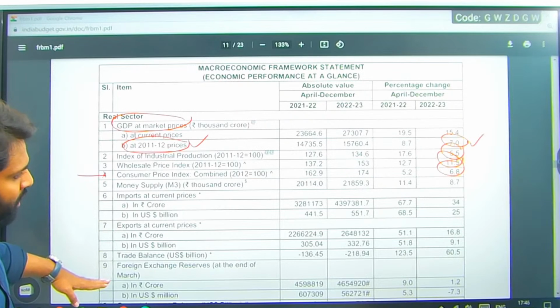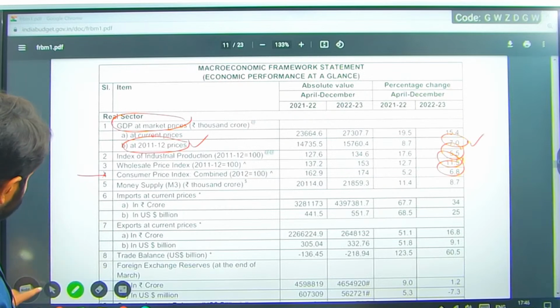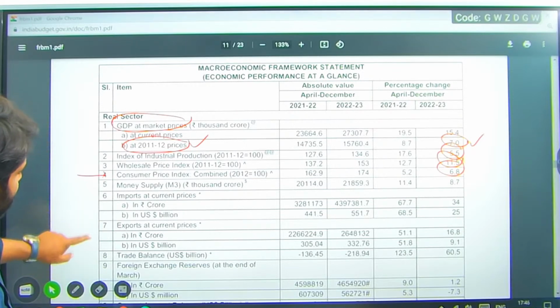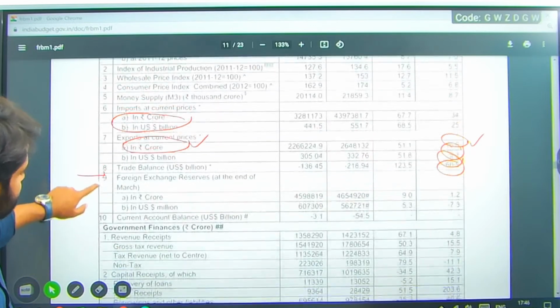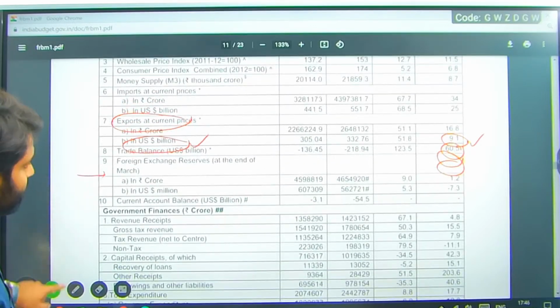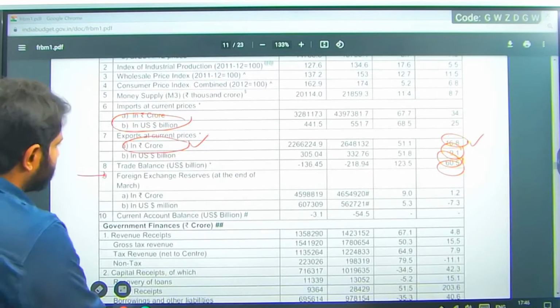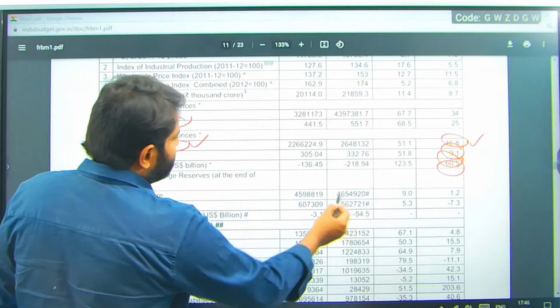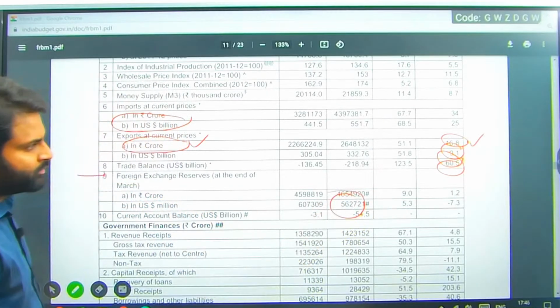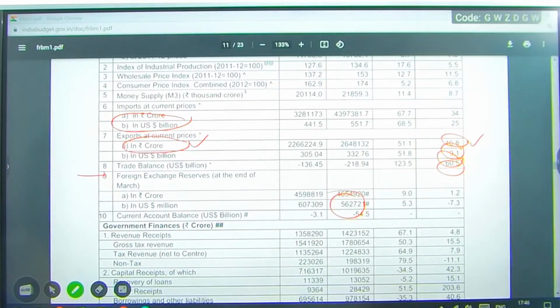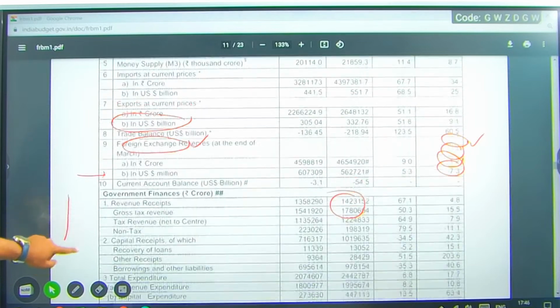So similarly, we have the forex. We spoke about forex. You can see here forex 56 billion, right? As I said, 56 billion, which is almost covering 15 months.